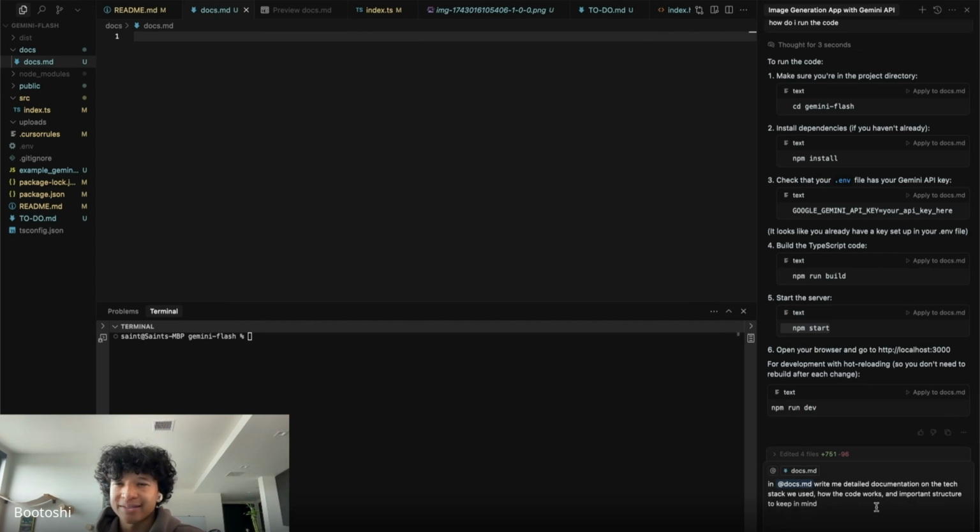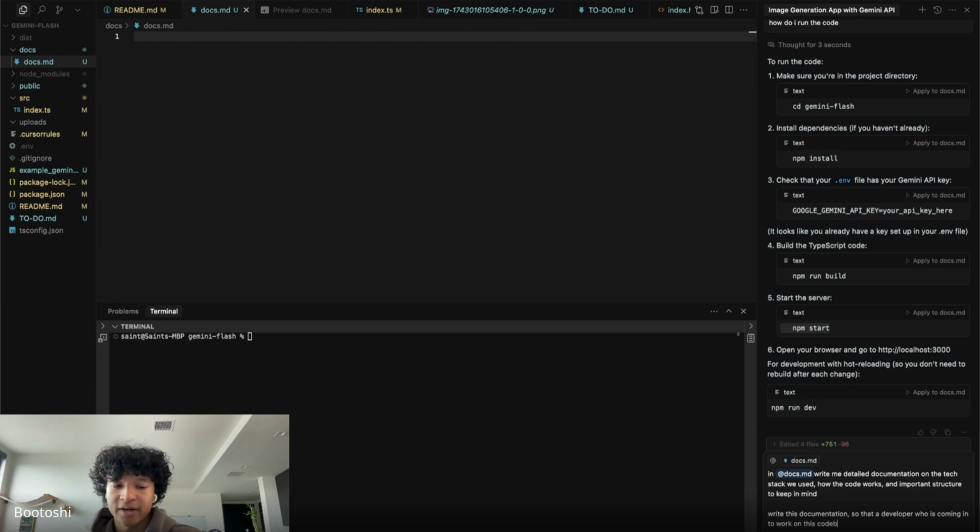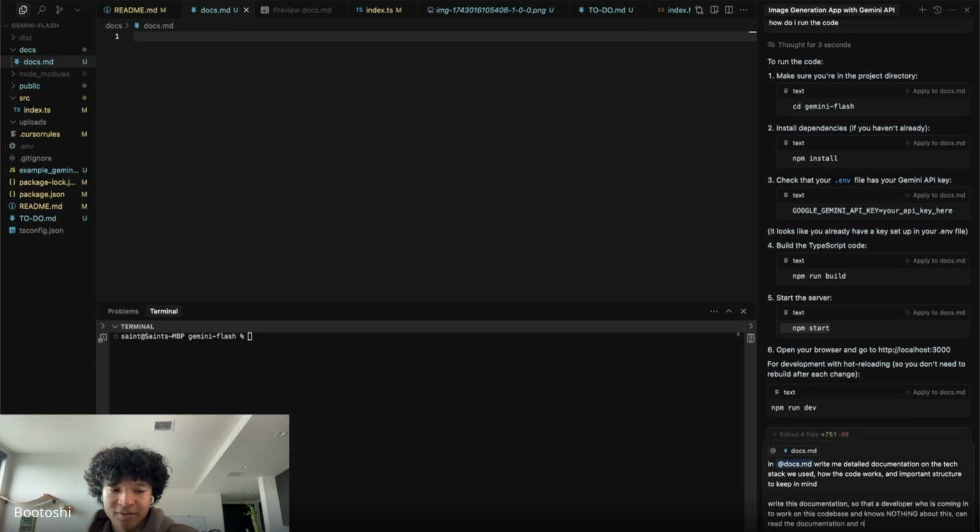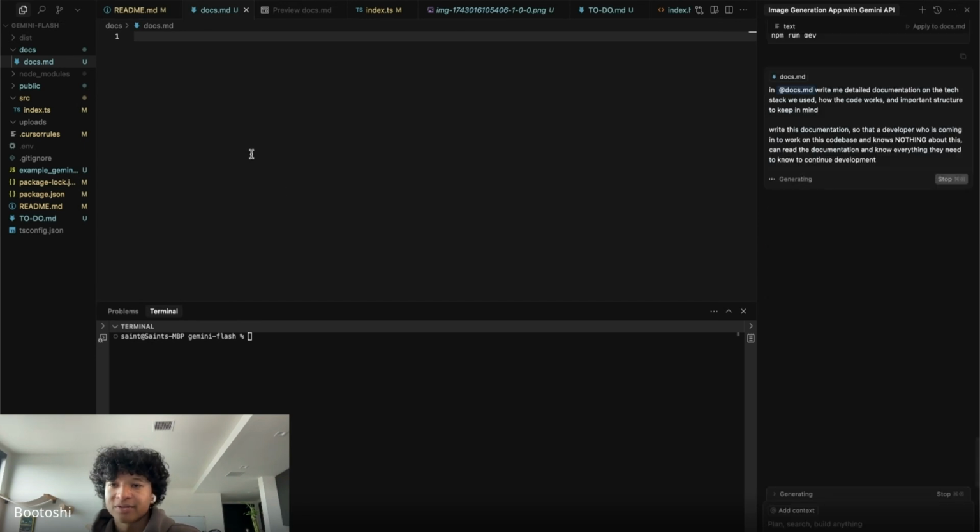And then I like adding this thing on top because I feel like it gives the AI system a clearer reference: write this documentation so that a developer who is coming in to work on this code base and knows nothing about this can read the documentation and know everything they need to know to progress, to continue development. So it's going to write us a nice docs.